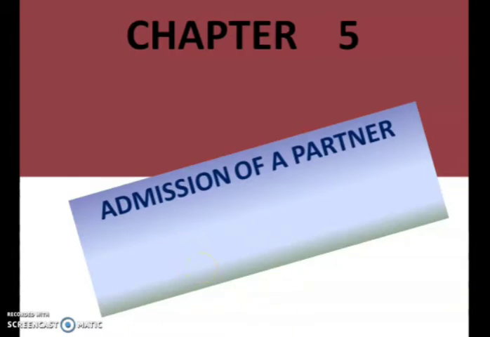The goodwill brought by the partner is to compensate those partners who have sacrificed their share of profit for the new partner. So this treatment of goodwill we will discuss today.